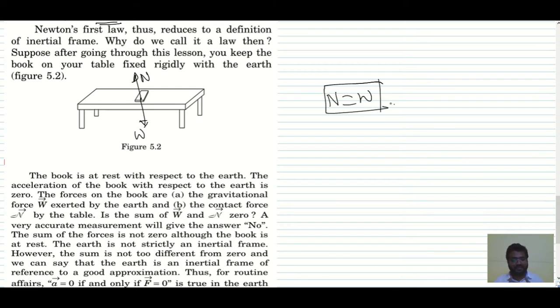But one thing that you need to keep in mind is that earth is also a non-inertial frame, right? A very accurate measurement will give the answer no, because the earth is not strictly inertial. However, the sum is not too different from 0.